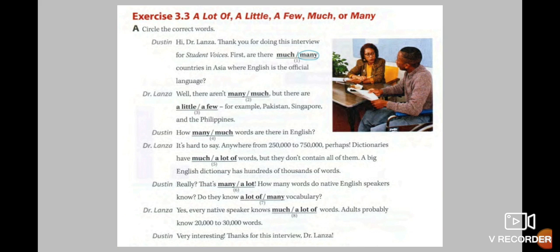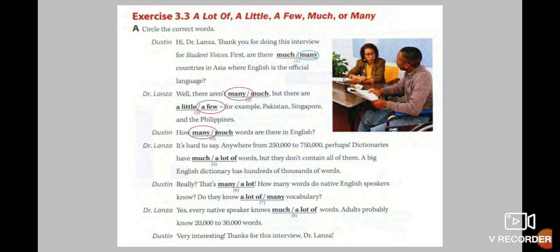Next exercise, exercise 3.3. We circle the correct words, one of the words that you have in bold. Hi, Dr. Lanza. Thank you for doing this interview for Student Voices. First, are there many countries in Asia where English is the official language? Well, there are many, but there are a few. For example, Pakistan, Singapore, and the Philippines.